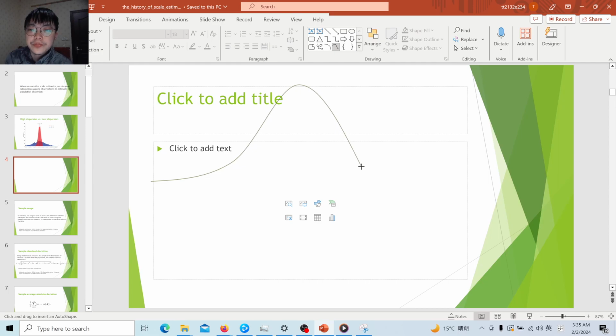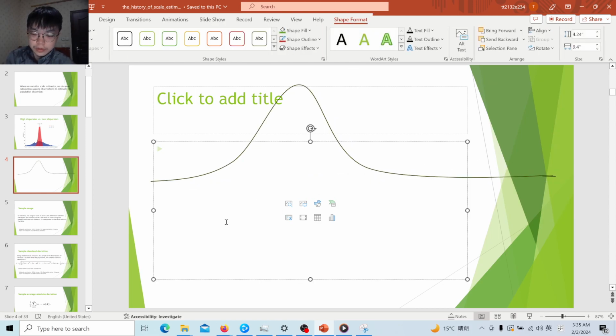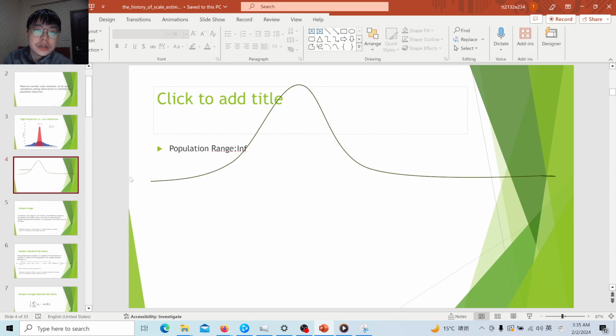Also, many common probability density functions are unbounded or partially bounded, for example the Gaussian distribution and the Laplace distribution. That means their population range is infinite. So although the sample range can sometimes reflect changes of dispersion, it becomes an ill approach because it is not consistent.